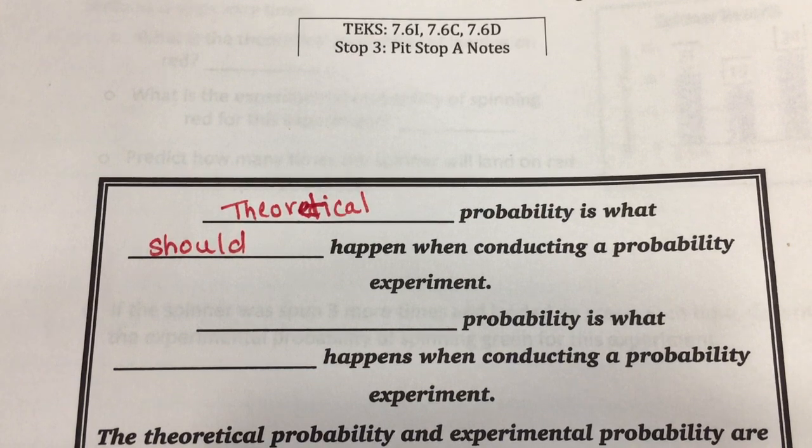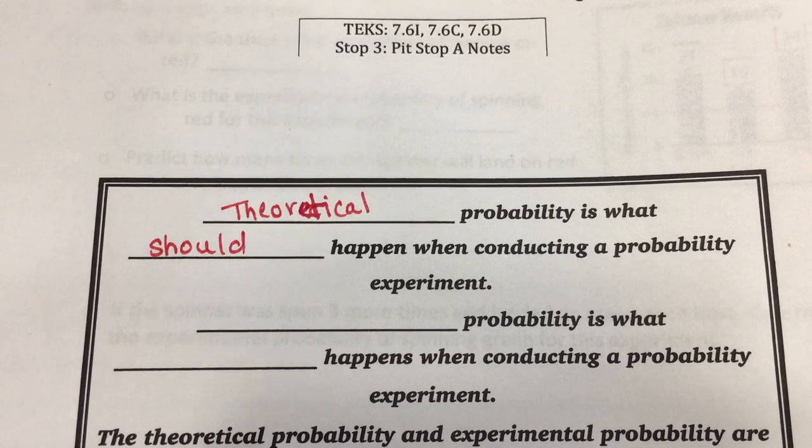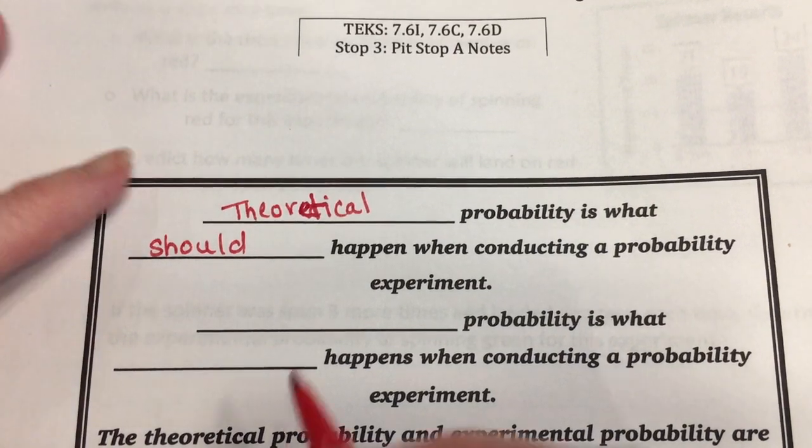So a probability experiment would be like tossing a coin. So it's the probability of getting heads when you toss a coin. The probability of getting heads is 1 out of 2, or 50%, right? That's what should happen. If you toss a coin, you have a 50% chance of getting heads. But does that always happen? No, if I toss a coin twice, I may never get heads, all right? So does that mean my probability is wrong? No, it just means that the first 2 times I tossed the coin, I didn't get heads, all right? So the theoretical probability was 50%, is not what actually happened, right?